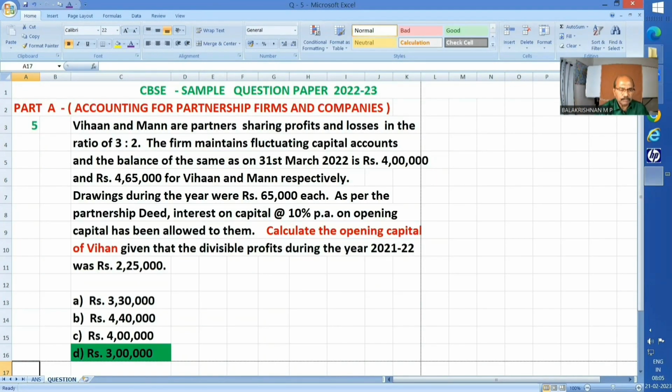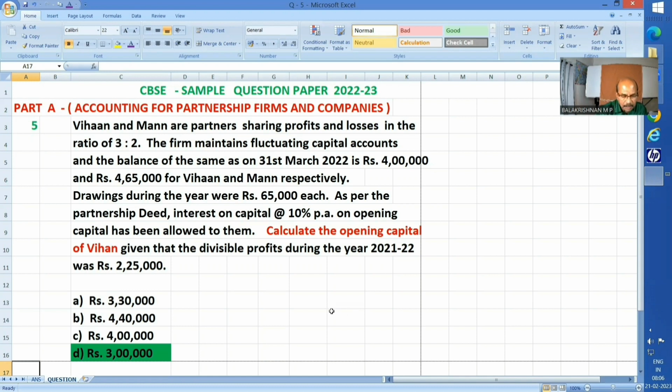Question number 5. Vihan and Man are partners, PSR 3:2. The firm maintains fluctuating capital accounts and the balance of the same as on 31st March 2022 is rupees 4 lakh and rupees 4,65,000 for Vihan and Man respectively. Drawings during the year were rupees 65,000 each. As per the partnership deed, interest on capital at the rate of 10% per annum on opening capital has been allowed to them.